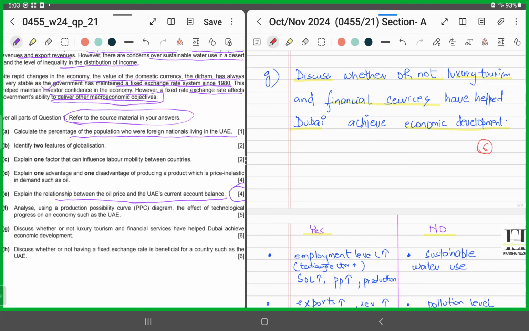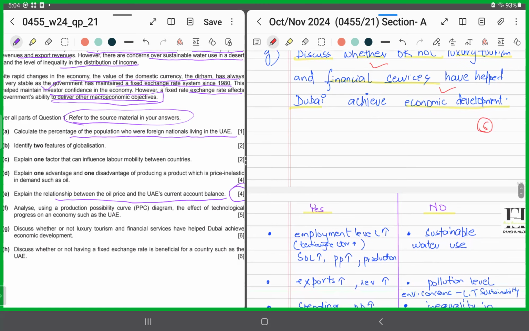So now, what does part G ask? Discuss whether or not luxury tourism and financial services have helped Dubai achieve economic development. Now, you've got to tell me whether luxury tourism and financial services have been fruitful for Dubai in promoting development. If you say yes, tell me why. Or if you say no, that luxury tourism and financial services have not been that fruitful in promoting economic development in Dubai, tell me why not. Right? Then conclude it with a reasonable statement.